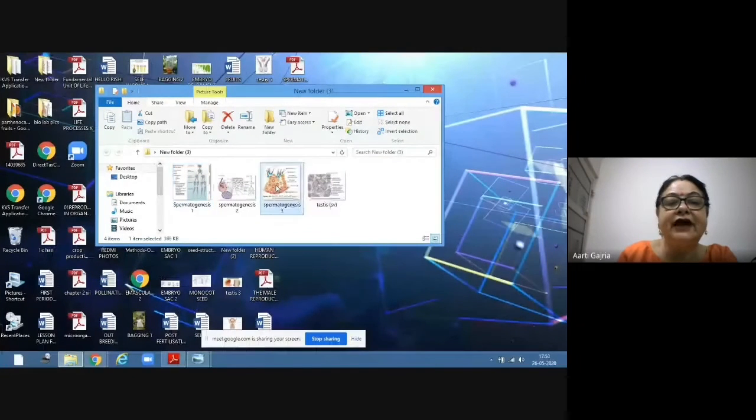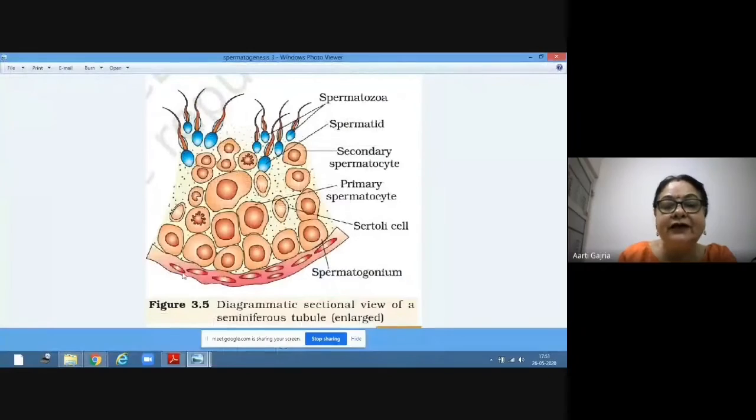Now see this diagram. This is again the same. This is the wall of the seminiferous tubule. Inside the wall, there are two types of cells, the spermatogonia and the Sertoli cells. Spermatogonia will increase in number by mitosis, form primary spermatocyte, then secondary spermatocyte, and then spermatids. These are spermatids, blue in color. And these spermatids will get transformed into